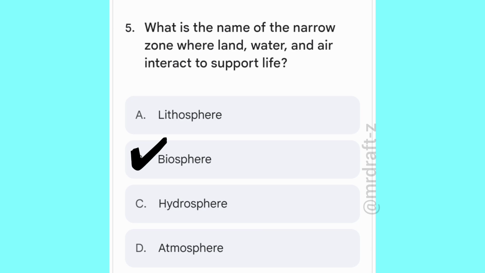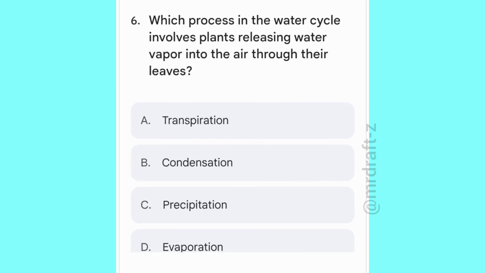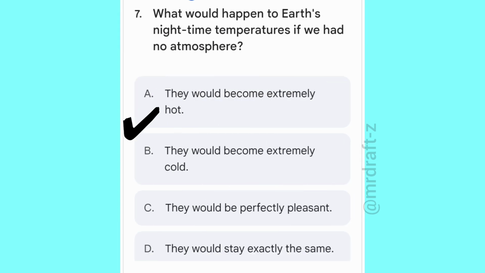Correct option: biosphere. Which process in the water cycle involves plants releasing water vapor into the air through their leaves? Options are transpiration, condensation, precipitation, evaporation. Correct option: transpiration. What would happen to Earth's nighttime temperature if we had no atmosphere?